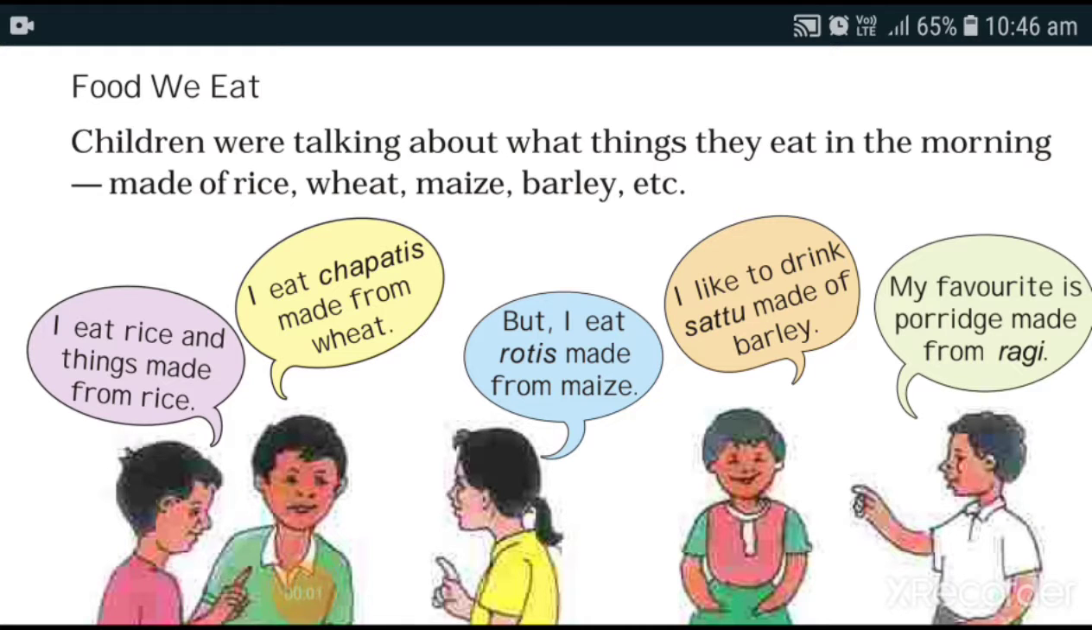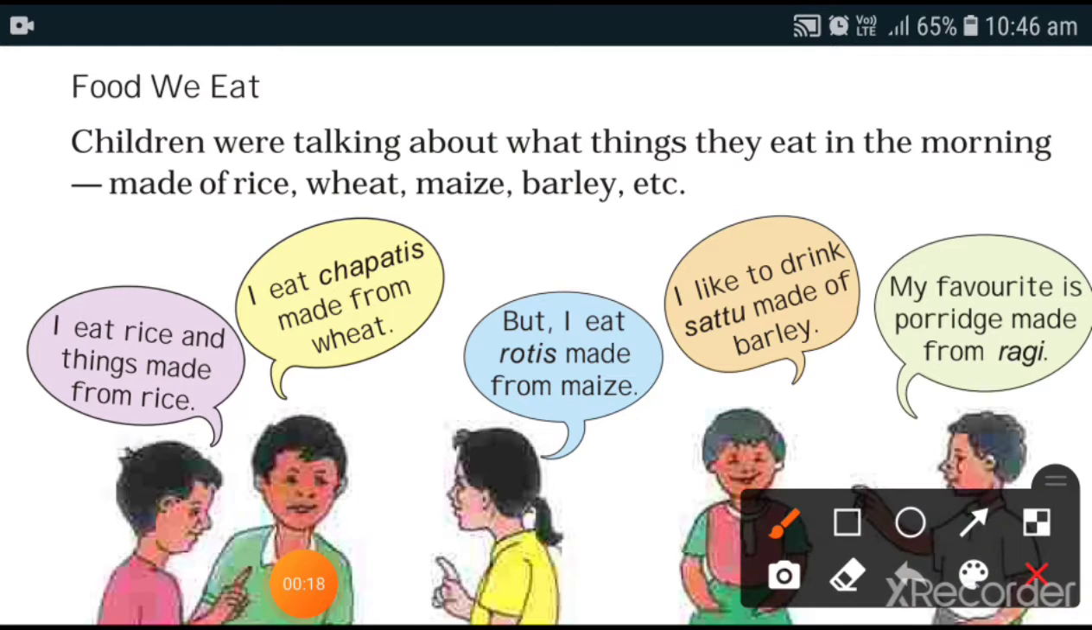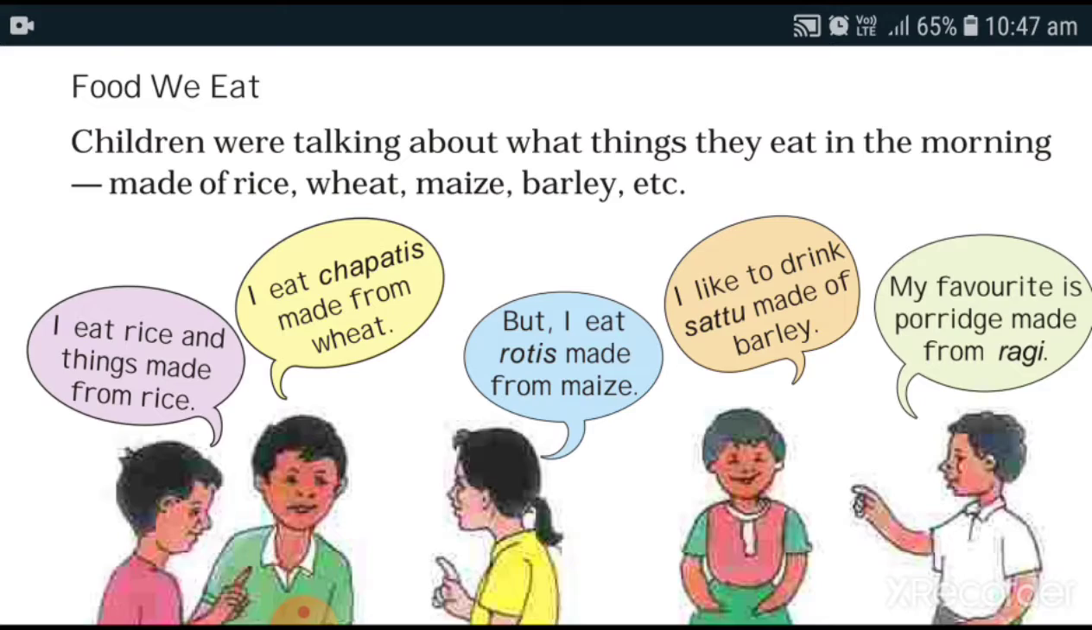Continuing from our chapter number 14, Smart Charts, let's start a new topic, food we eat. Here different food items names are given. For example, this boy eats rice, the things made from rice. The next one eats chapatis made from wheat. Eats rotis made from maize. Drinks sattu made from barley. And here porridge from ragi. Now porridge means a khichdi.